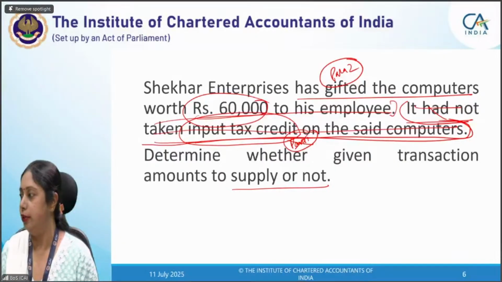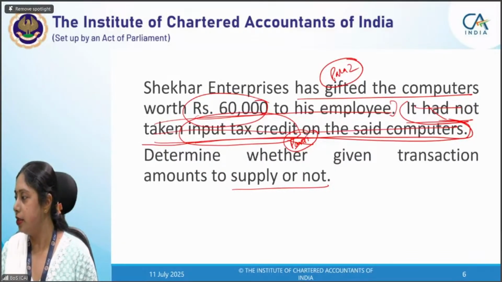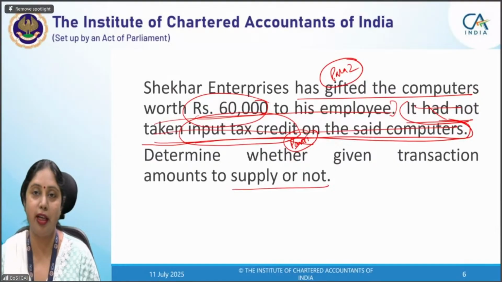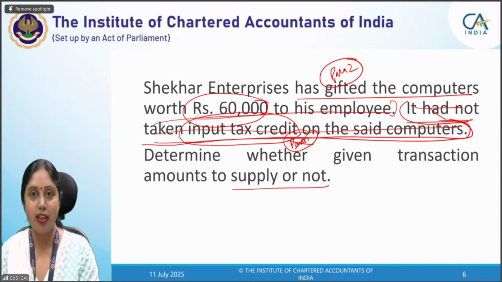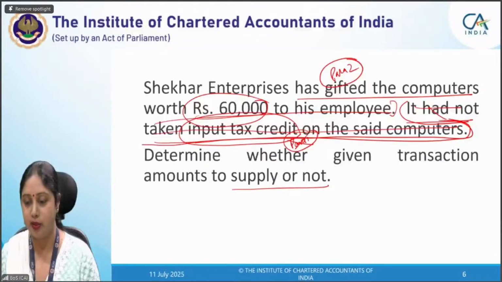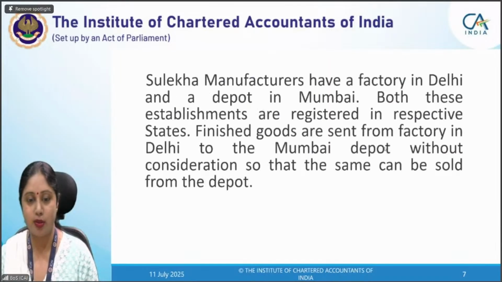Okay, S. Ranjini, you are also saying it will be considered as supply because ITC cannot be claimed, but that is not the reason. It is supply because it is falling in para 2. ITC is a condition in para 1, and that had to be fulfilled if we are doing the transfer of business assets. Okay, let us move to the next question now.